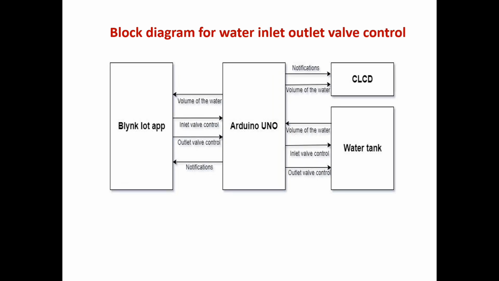Block diagram for inlet and outlet water valve control. Again, the Blynk IoT app is connected to the Arduino Uno, and the Arduino Uno is connected to the CLCD and water tank. Now this is the block diagram of water inlet and outlet valve control. In this diagram, the Blynk IoT app is connected to the Arduino Uno through inlet valve control and outlet valve control, and the Arduino Uno is connected to the Blynk IoT app through volume of the water and notification. On the right side, the Arduino Uno is connected to the CLCD and water tank through notification, volume of water, inlet valve control, and outlet valve control.